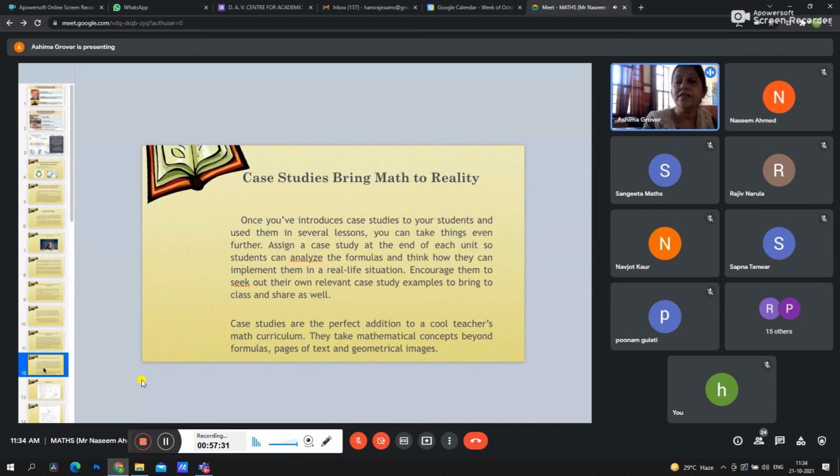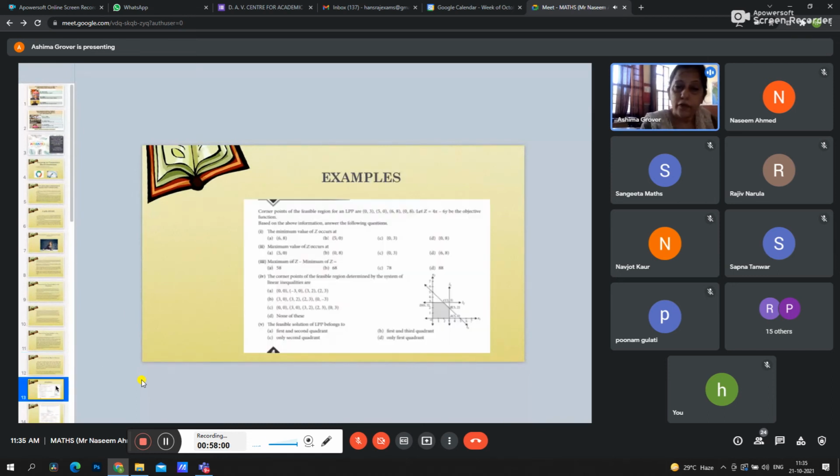And we can discuss all these case studies after every chapter, based on every topic, like we have in relations and functions, and whether it's inverse trigonometry, on all topics we have some case studies. These case studies are the perfect addition to a cool teacher's maths curriculum, and they take mathematical concepts beyond formulae and pages of text and geometrical images. Now, we can discuss some of the case studies, as we already have some of the topics in our term 1. So we'll have an open discussion on some of the questions.